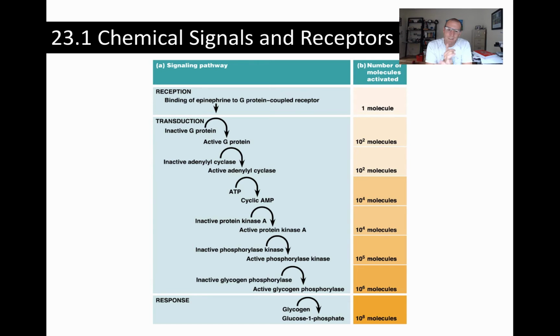There's two things. One, it speeds up the transmission of the information into the cell. And the second thing, obviously, is it amplifies it. So it makes a weak signal very loud so that the cell can have a completely unambiguous response.